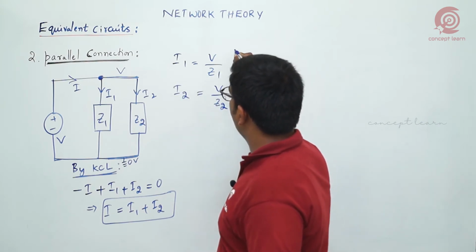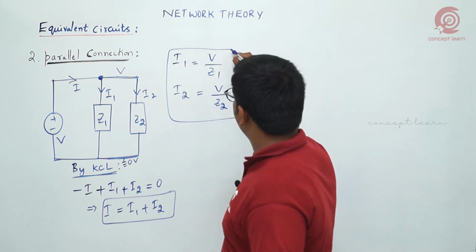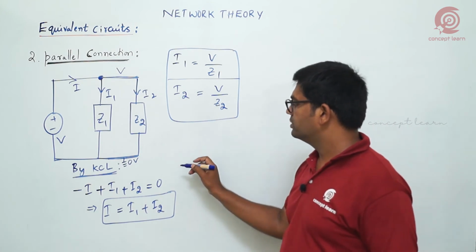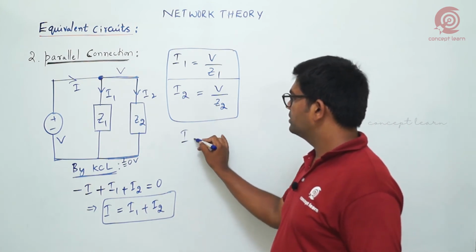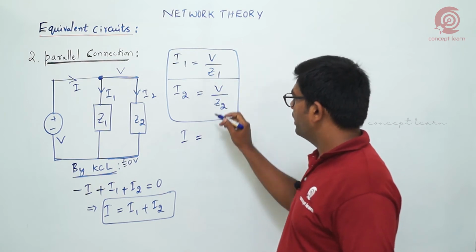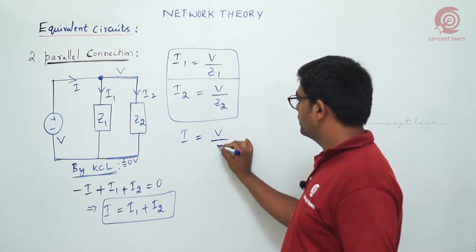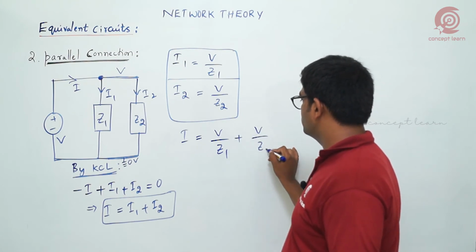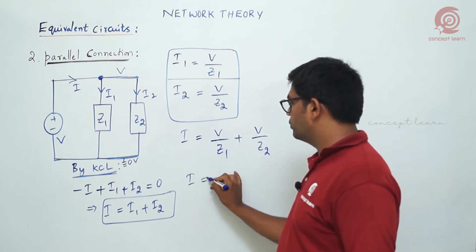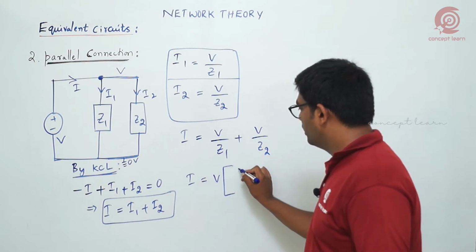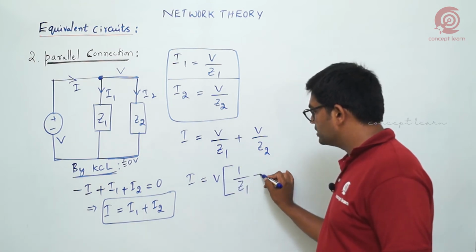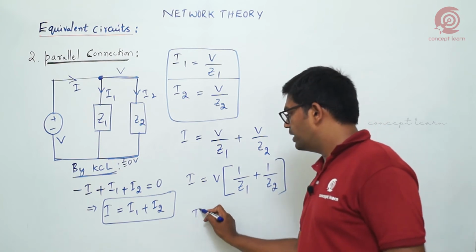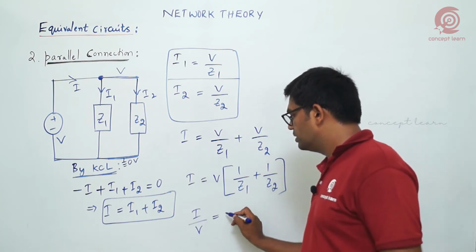Supply voltage is the same, only because of the impedances the current changes. Now if I replace in this KCL, I is equal to V by Z1 plus V by Z2. When I take voltage common, the equation becomes 1 by Z1 plus 1 by Z2. So we get here the ratio I by V.